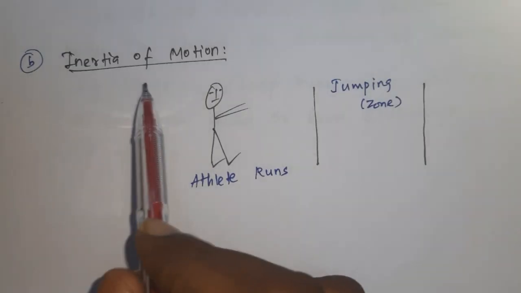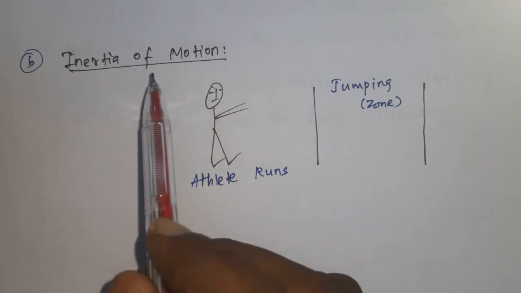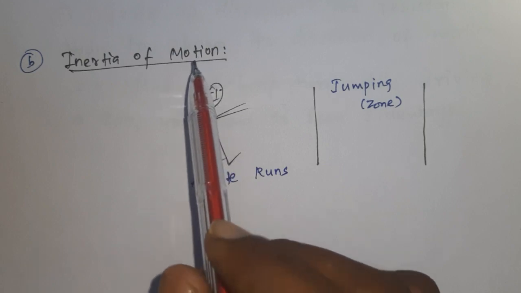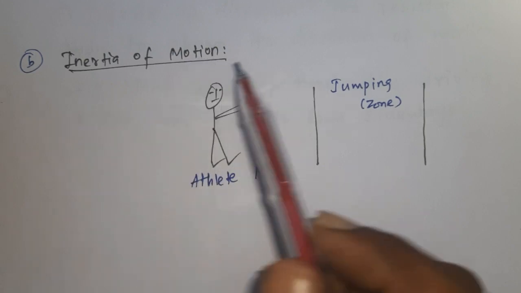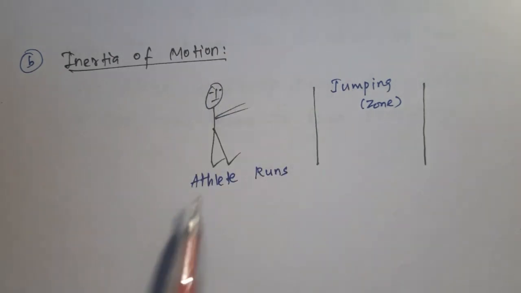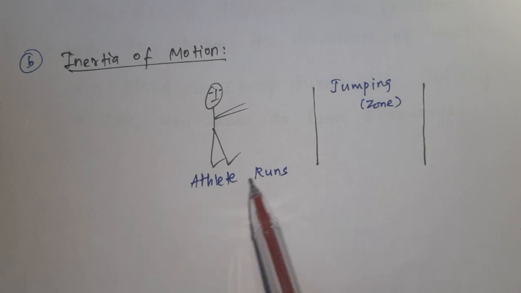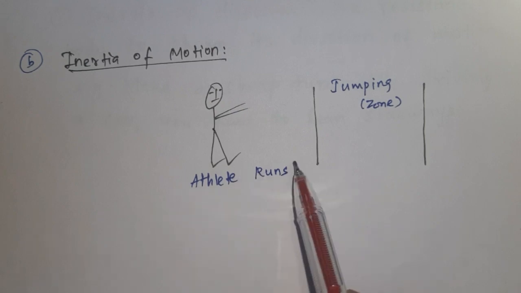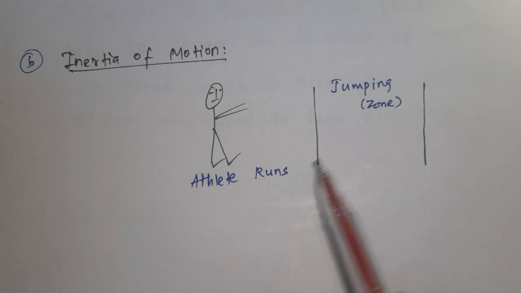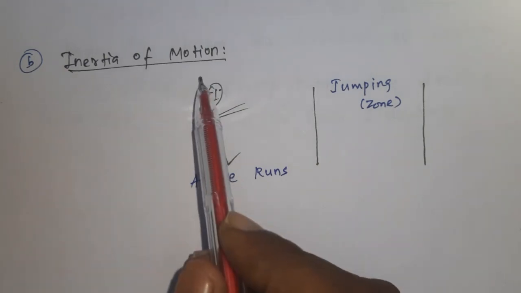Next, inertia of motion. Inertia of motion is nothing but the object itself will not change its state of motion by itself, or the resistance of a body to change its state of motion. Example, an athlete runs some distance before jumping. So the athlete is going to run before jumping. That is an example for inertia of motion.